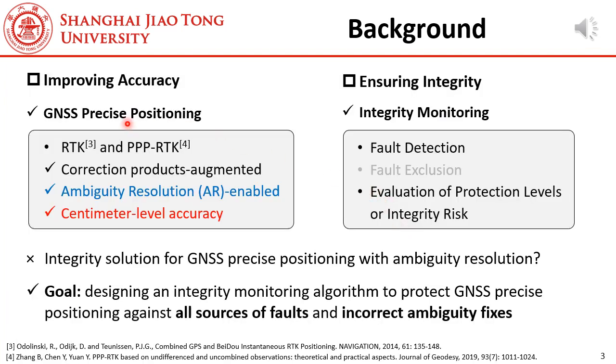Speaking of GNSS-based precise positioning, we typically refer to RTK and PPP-RTK. Both can reach centimeter-level accuracy with a fast convergence, and both require correction products and ambiguity resolution. To provide high integrity, monitoring is needed. However, there are few integrity solutions for GNSS precise positioning with ambiguity resolution. So, what we are going to do is to design an integrity monitoring algorithm for GNSS precise positioning against all sources of false and incorrect ambiguity fixes.